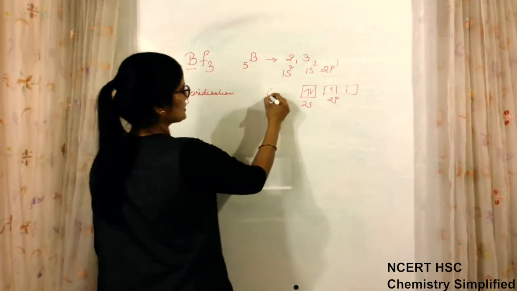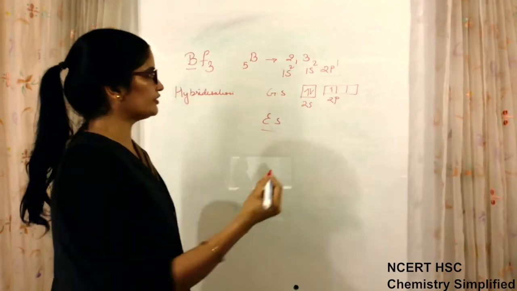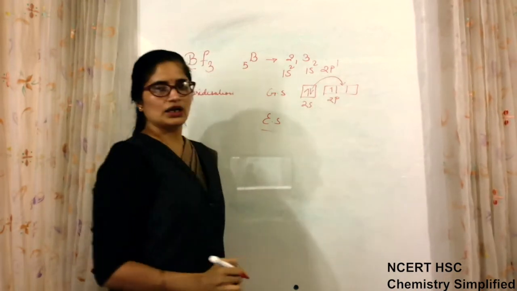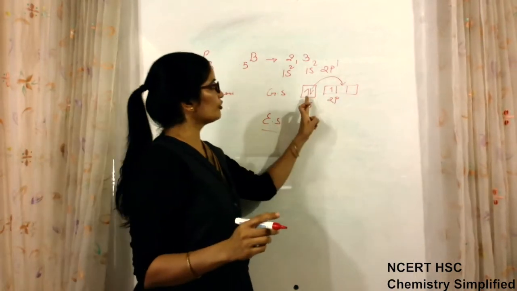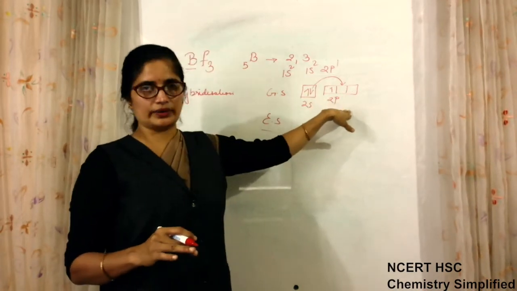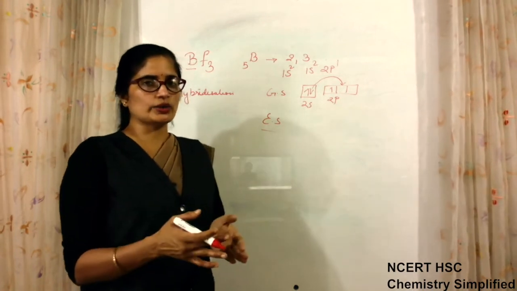Now this is the ground state. In the excited state, after absorbing energy, it will transfer one electron to p. Transferring an electron from here to here is not possible unless their energies are equal. So the first thing is that they hybridize together.